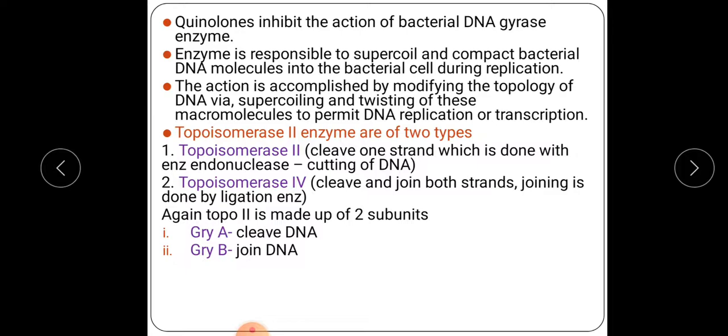As we all know, the DNA which is formed is in a double stranded structure. But whenever it is packed into a bacterial cell, it is compactly packed like a mesh of threads. That is known as supercoiling of DNA, and it is carried out by the enzyme DNA gyrase. The action is accomplished by modifying the topology of DNA via supercoiling and twisting of DNA macromolecules to permit DNA replication or transcription. As you all know, the central dogma